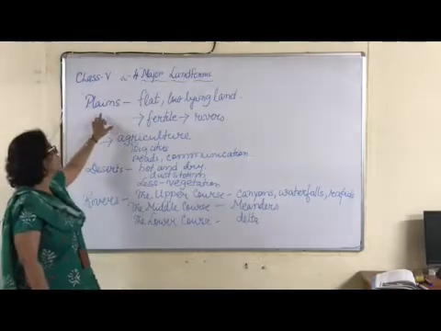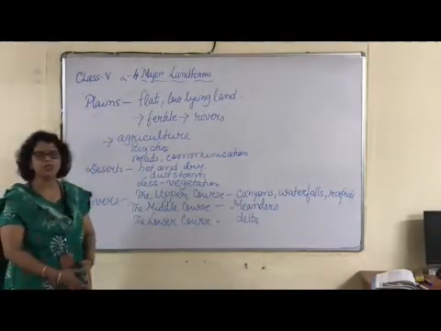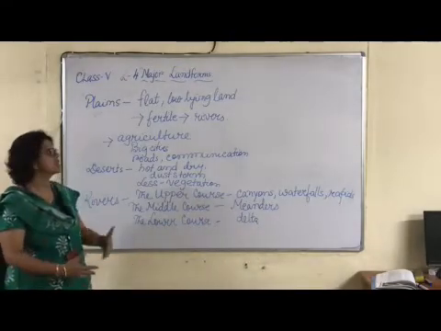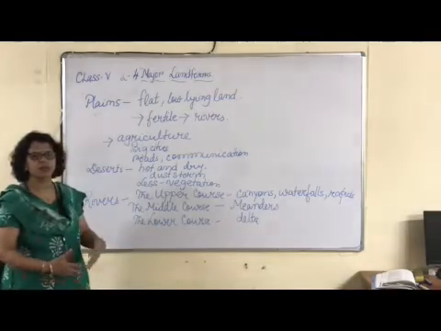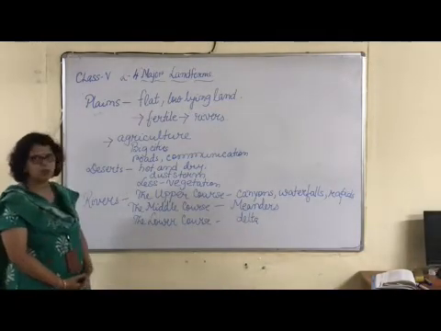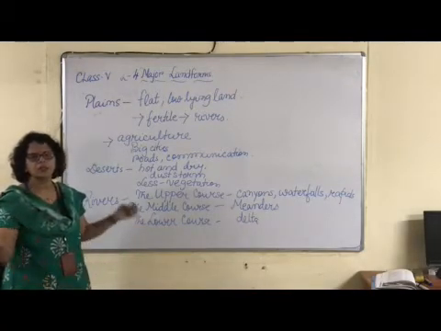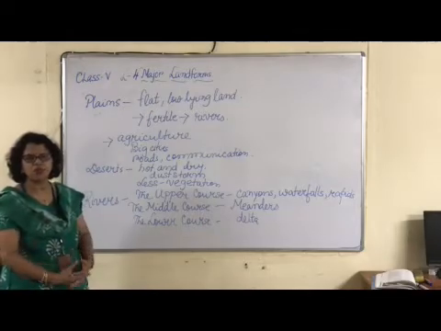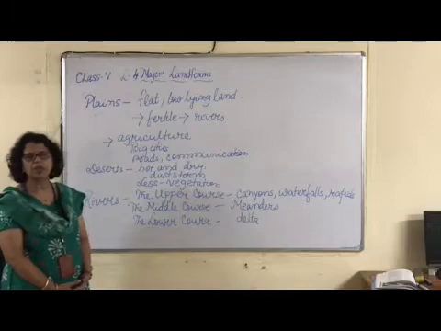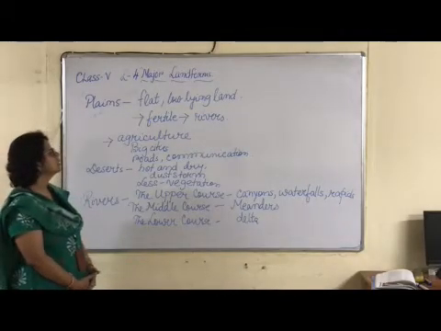Next major landform is the plain. It is the most suitable place where people would like to live because it is flat and low-lying, and it is called lowland. It is very fertile because the rivers flow over the land and deposit the silt, and it is good for agriculture. People can earn their living by farming and rearing animals.